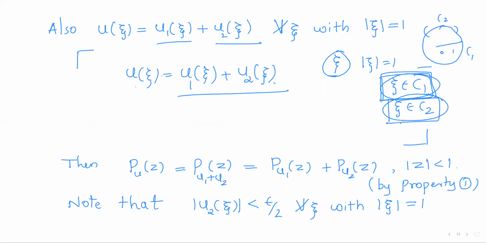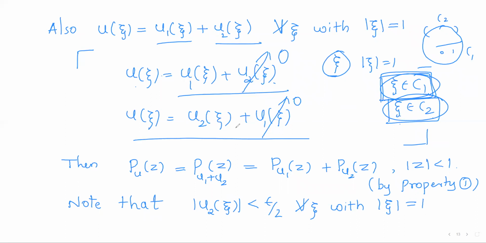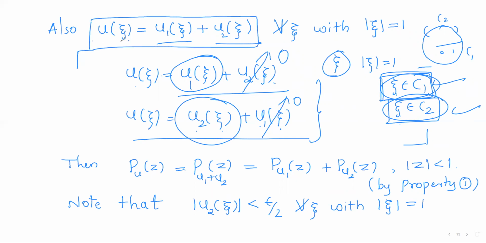Now assume that xi belongs to C2. So whenever xi belongs to C2, u of xi coincides with u2 of xi. And as xi belongs to C2, u1 of xi is 0. So in this case also u of xi can be written as u1 of xi plus u2 of xi. So in any case, either it belongs to C1 or C2, using the definition of u1 and u2, u of xi can be written as u1 of xi plus u2 of xi.